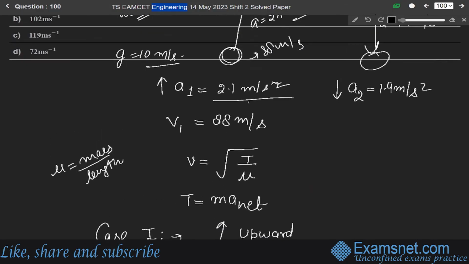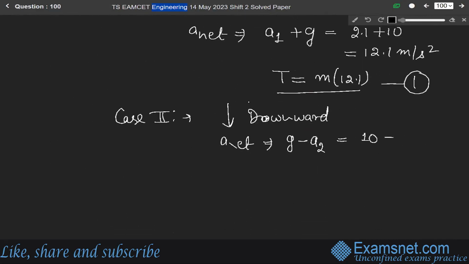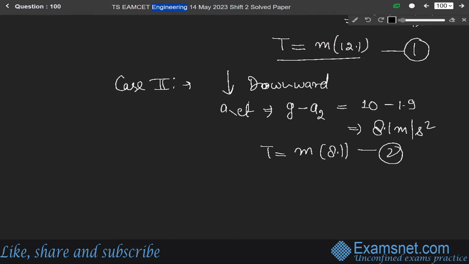A2 is what? 1.9 meter per second square. So 10 minus 1.9 is 8.1 meter per second square. So for this, tension is equal to m into 8.1. Let us say this is equation number 2.